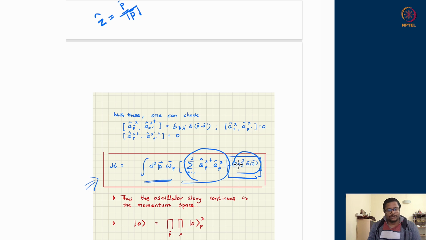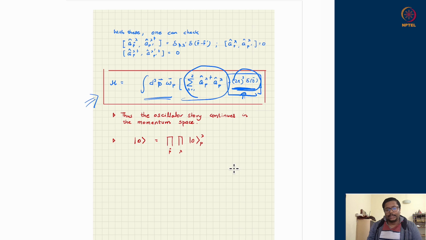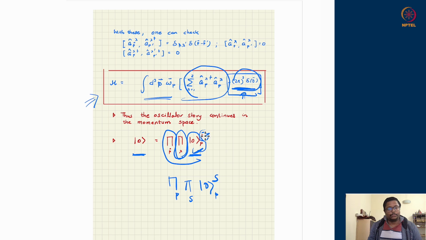All the excitations which we will discuss will be above this minimum value the Hamiltonian can take. The excitations are supposed to be above this piece which is divergent in nature. And the same game: the vacuum of the theory is the vacuum of all oscillators, the ground state. The oscillators are of various different momenta, and they come with different polarization components lambda as well. Previously in the spin case, it was the product of P and spin. Which oscillator with what spin? Now we are talking about which oscillator with what polarization.